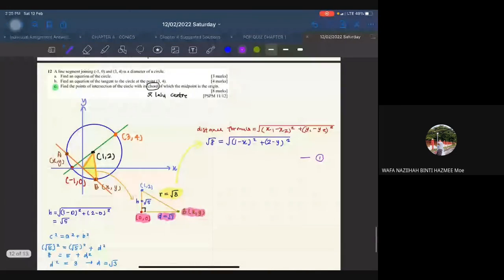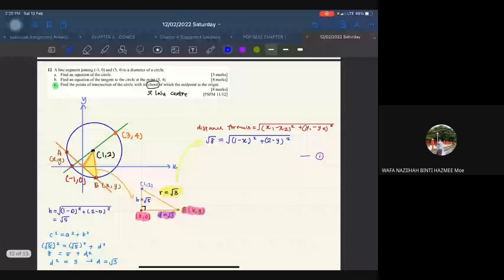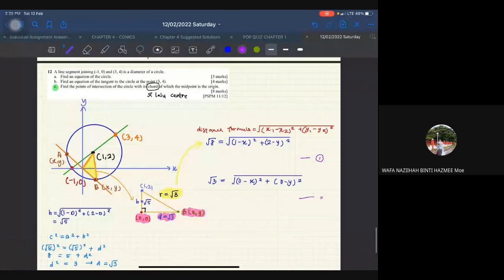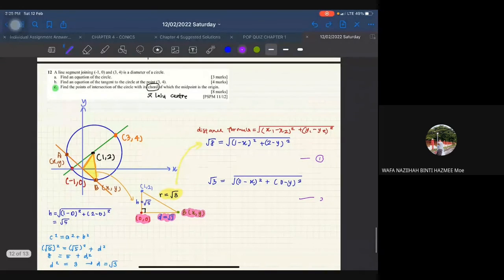So maksudnya dekat sini, you will get that 3 is equal to, so you have 0 minus x square and then plus with 0 minus y square. This is your second equation. Okay. Try expand dulu. This is going to be your second equation. Okay, so you need to solve it simultaneously. Okay, saya rasa itu sahaja untuk yang this one. Saya nak awak try buat sendiri sampai awak dapat jawapannya.